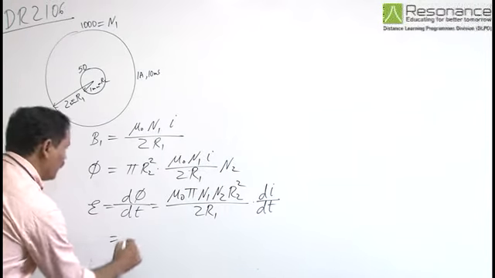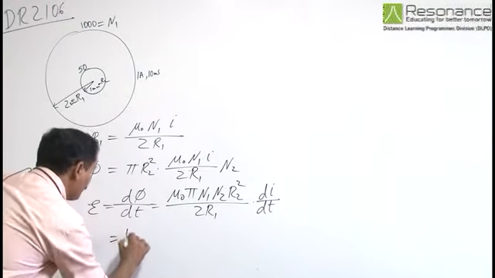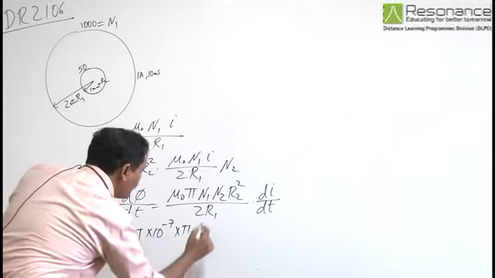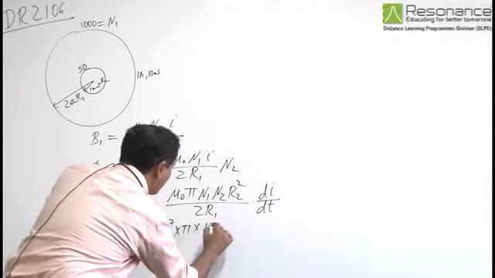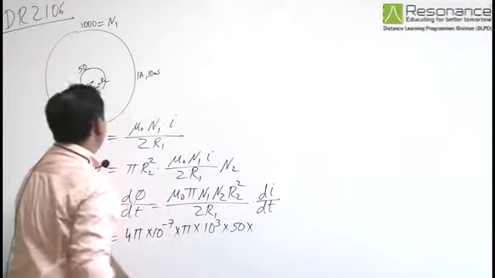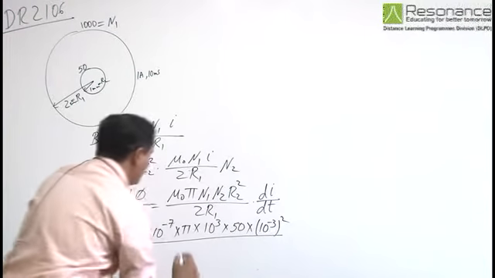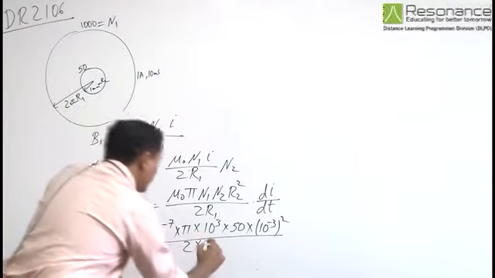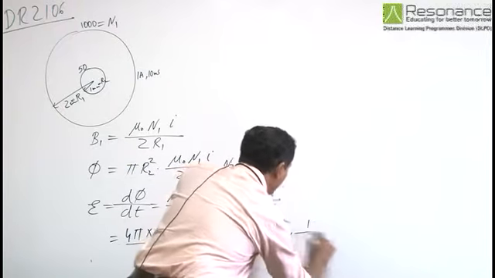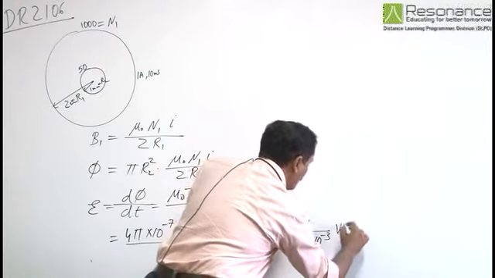If we put in the values of N1, N2, R1, R2 and di by dt, we have 4 pi into 10 to the power minus 7 into pi into N1 is 10 to the power 3, N2 is 50, R2 is 10 to the power minus 3 square, by twice of R1, which is 2 into 10 to the power minus 2, and di by dt is 1 upon 10 into 10 to the power minus 3 volt.